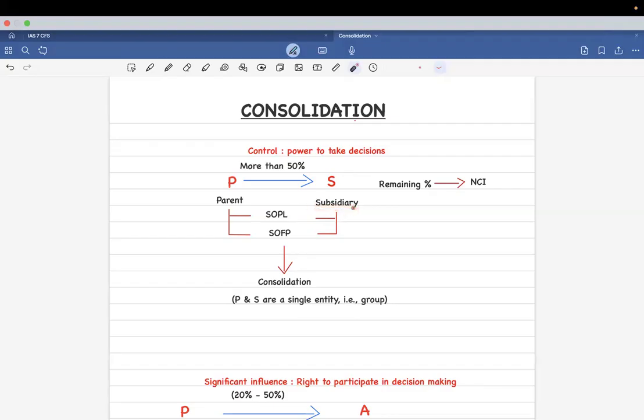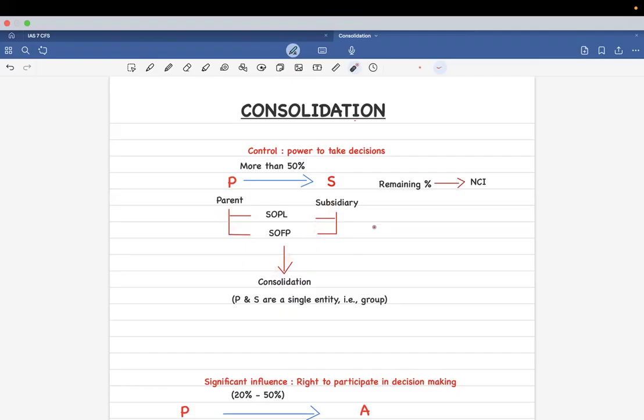Now, in this case, what we do is we take SOPL of parent and subsidiary together, SOFP of parent and subsidiary together. We club it under one, and this is called consolidation. Now, when you consolidate, P and S becomes a single entity.